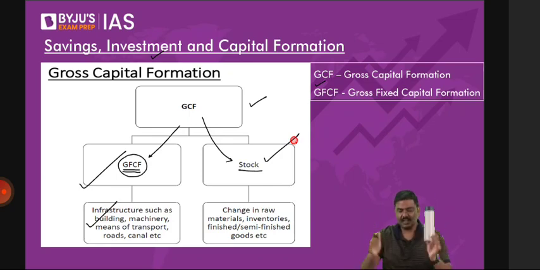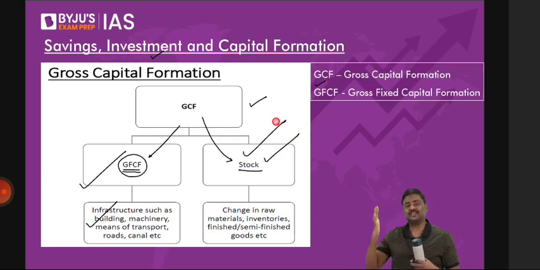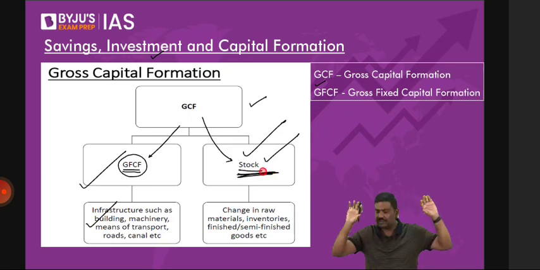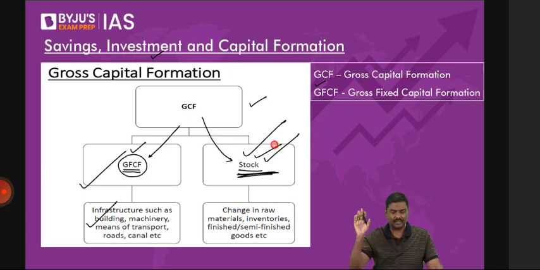How do you define stock? It is a type of capital where the investment is done on a regular basis. There, periodically, once in 5 years or with a time gap. But here, on a regular basis, on a day-to-day basis, you keep on spending money. That is called stock. Any difficulty in dividing both of them, please do let me know. Here periodically, here regularly, day-to-day basis. For example, raw material, intermediary goods, etc. That is called stock.